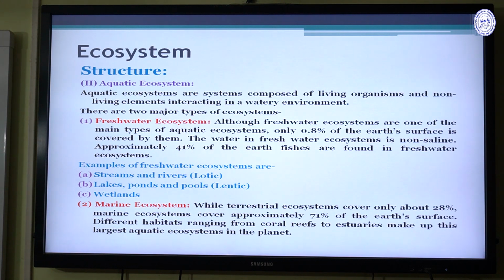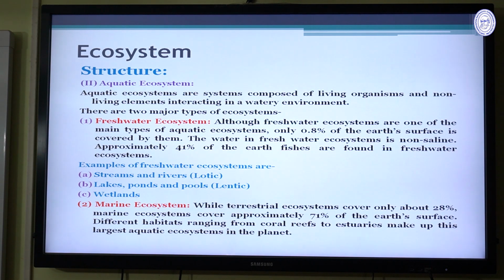In the freshwater ecosystem, although freshwater ecosystems are one of the main types of aquatic ecosystems, only 0.8% of the Earth's surface is covered by them. The water in freshwater ecosystems is non-saline. Approximately 41% of the Earth's fishes are found in freshwater ecosystems.